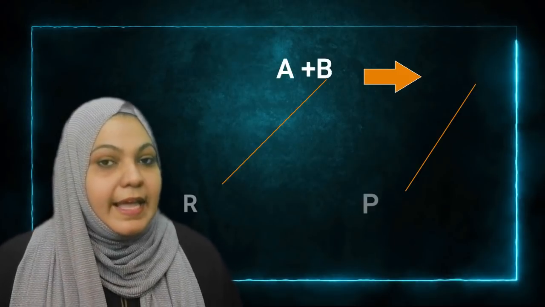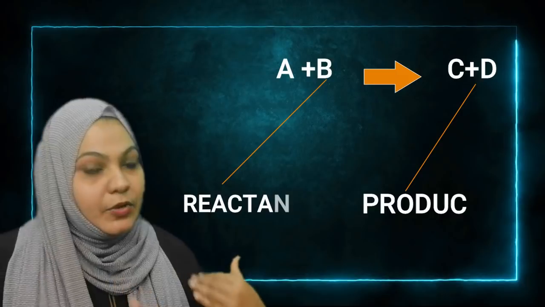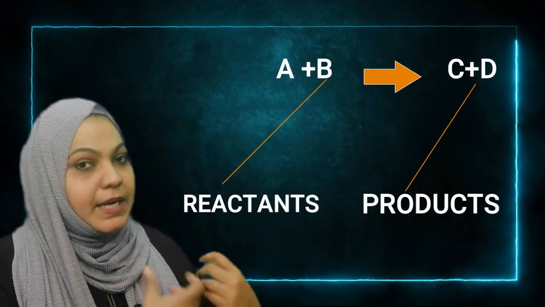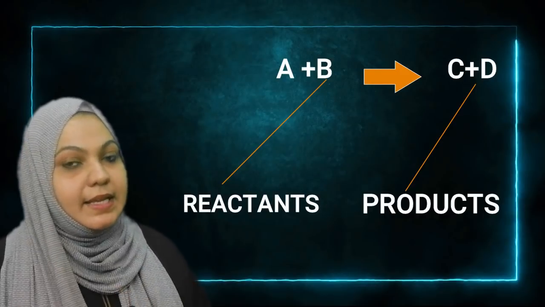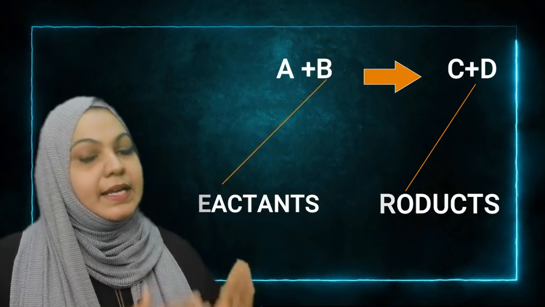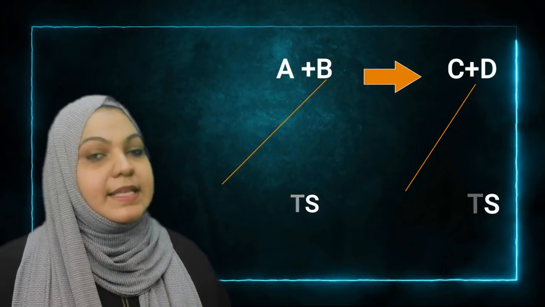For example, A and B are the reactants and C and D are the products. So here you can see on the left hand side there are two reactants, so we can separate these reactants by a plus sign. Same like the right hand side, we can separate C and D by a plus sign. So I hope you understood how we can separate reactants and products.